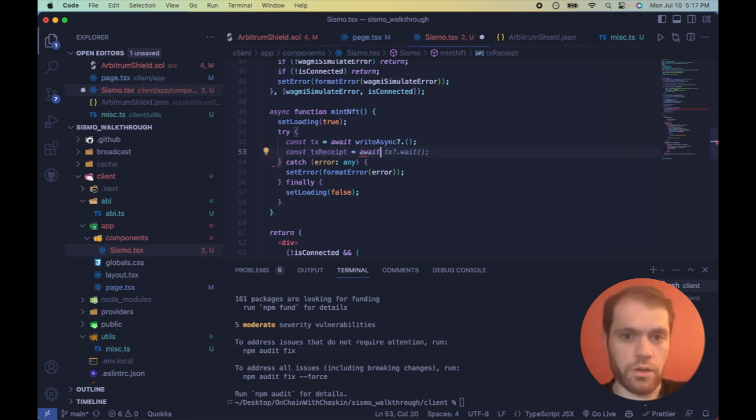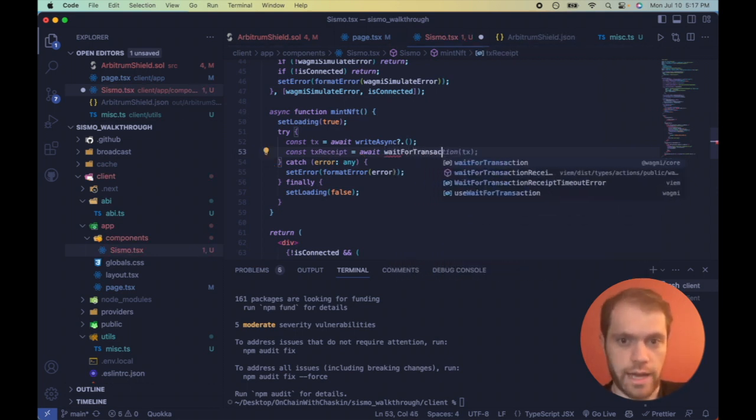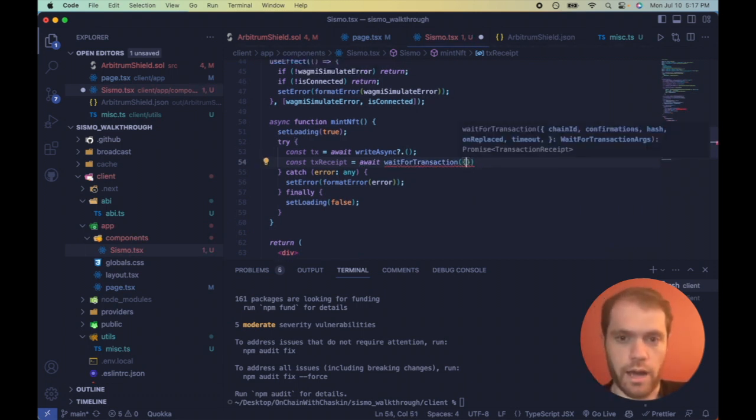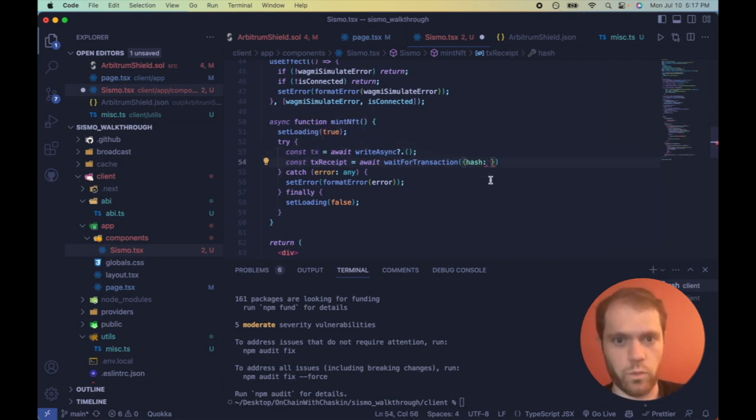Now we're going to use another WAGMI hook called waitForTransaction, from @wagmi/core. This takes in an object which has a hash. In order to get that hash, writeAsync only returns one thing, this TX, and this TX has one thing you can call, hash, and that's what we want to put in here. This is another TypeScript error that we can get around by making sure the TX returns something. So let's paste that here and make it conditional. That should get rid of the error.